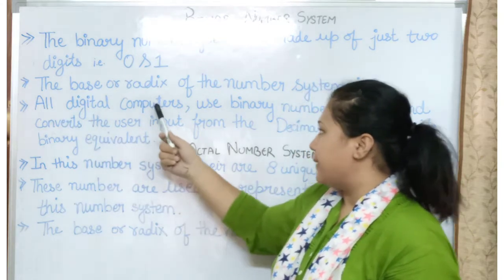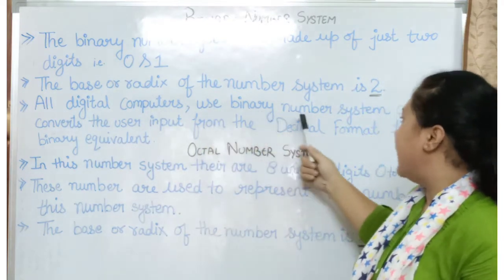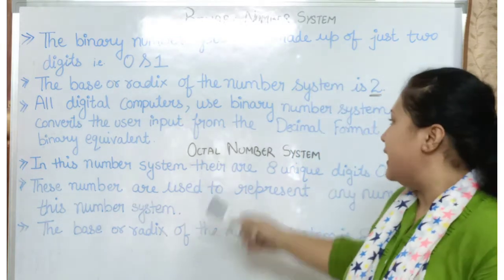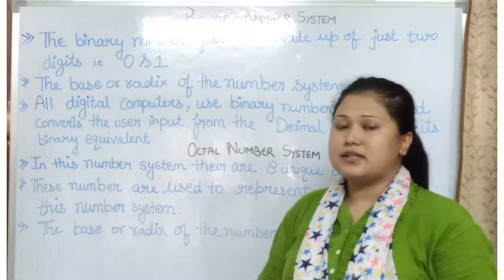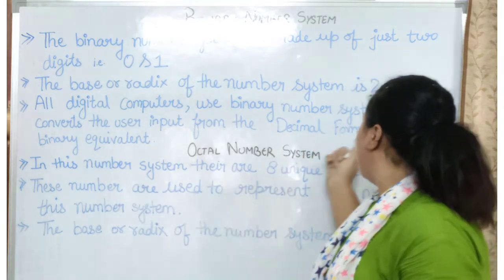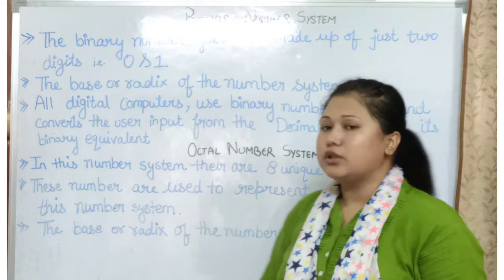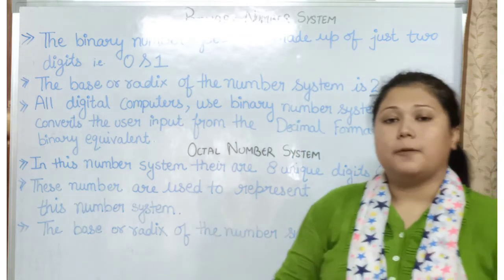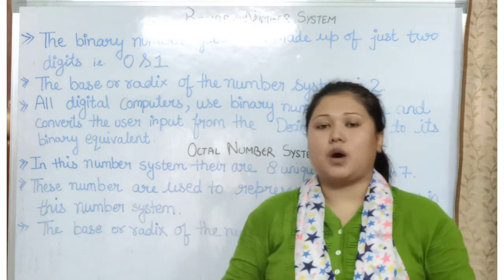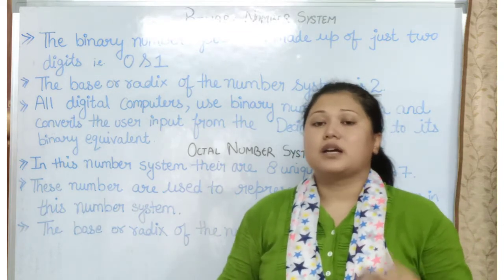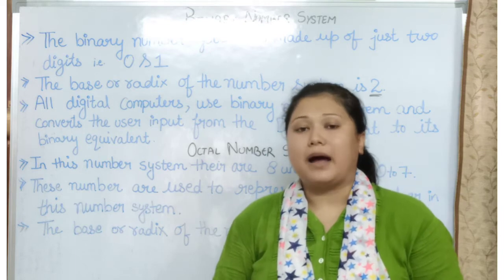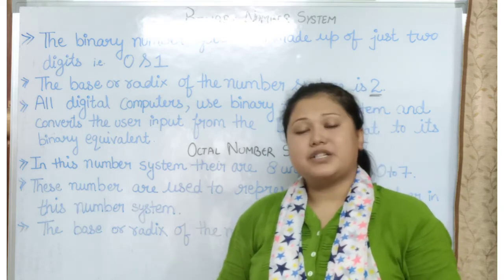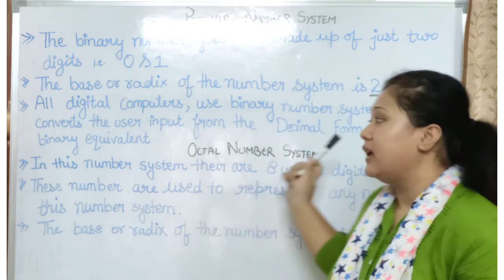All digital computers use the binary number system. That means all the instructions or data which you give to the computer, the computer converts into binary digits, the binary equivalent.